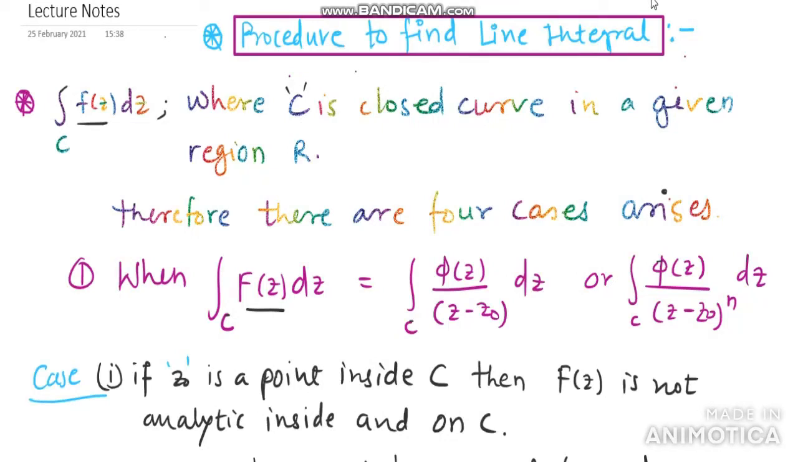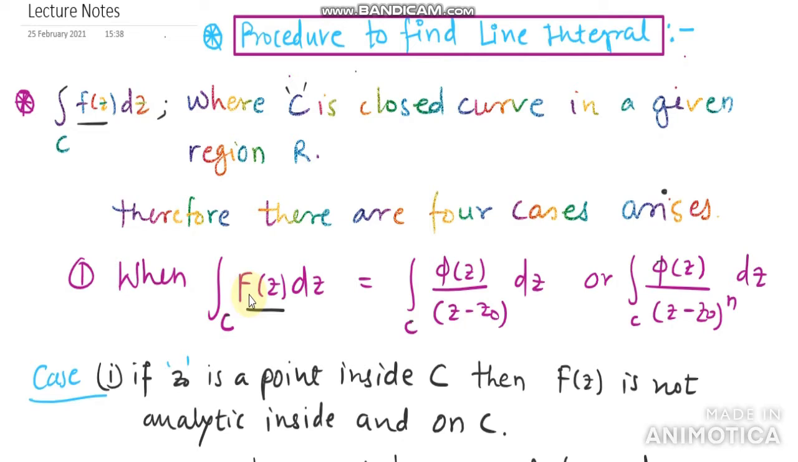Hello students, in this video lecture we are going to see the procedure to find a line integral. Suppose we have an integral like this, integral over c of f of z dz, where c is any closed curve in the given region. Therefore there are a few cases, out of which we are going to see.